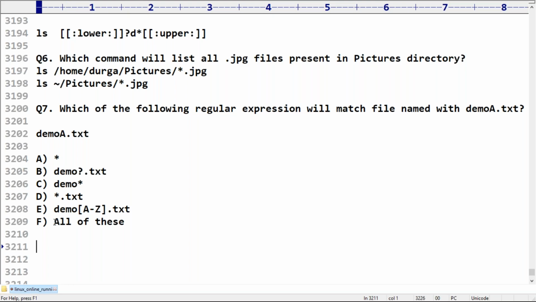Observe all these regular expressions. First, demo must be compulsory. And after that, A to Z means you have to take any symbol from A to Z. A I'm taking, dot txt. E is also acceptable. Don't get confused. No guarantee in Ubuntu, but anyway, it is a general word I'm talking.